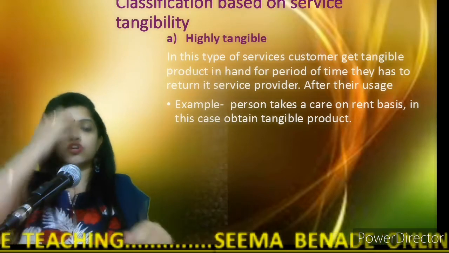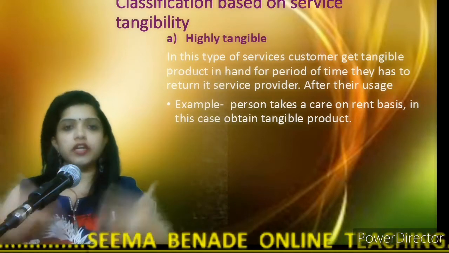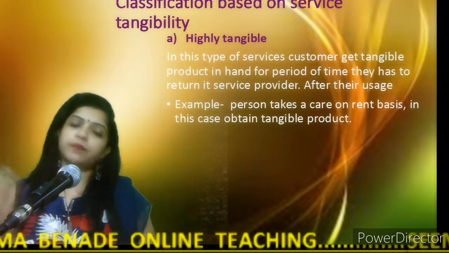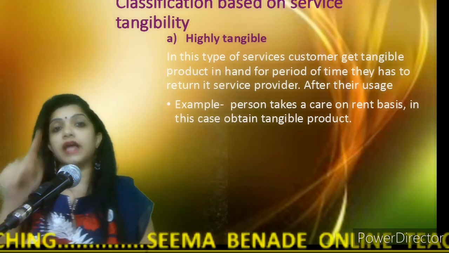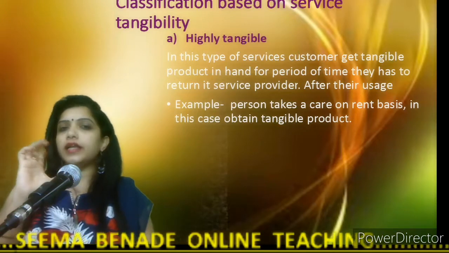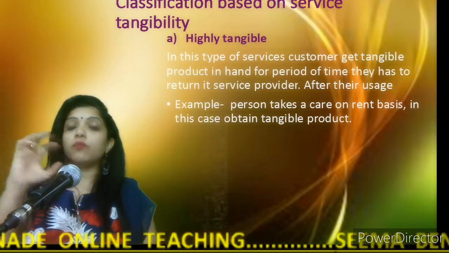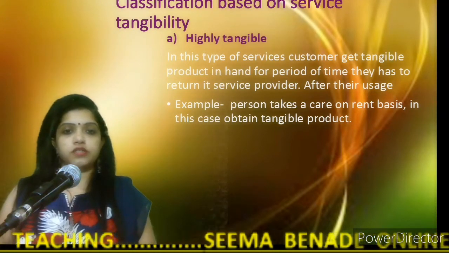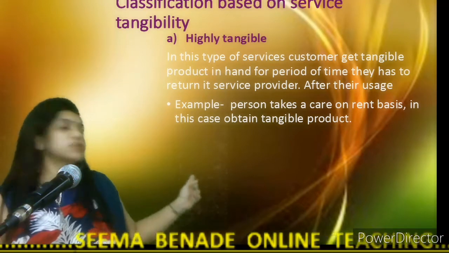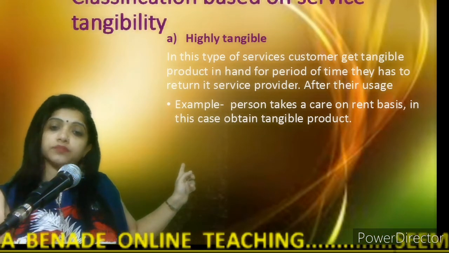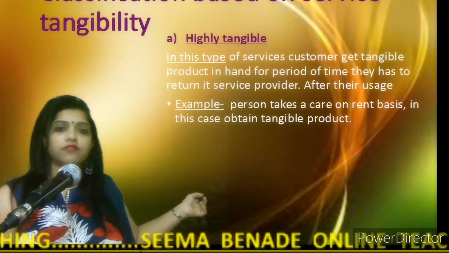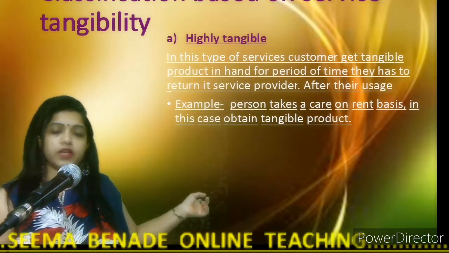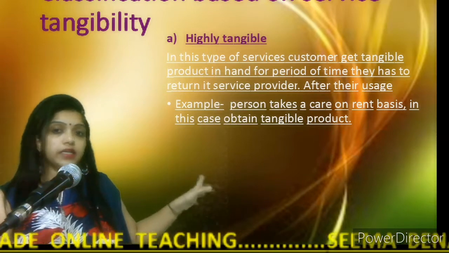After he completes his usage, he returns the car to the owner and pays the rent. That service is called highly tangible service, where a highly tangible element is used to render the service. The customer gets the tangible product for a time and returns it after usage. That is highly tangible.